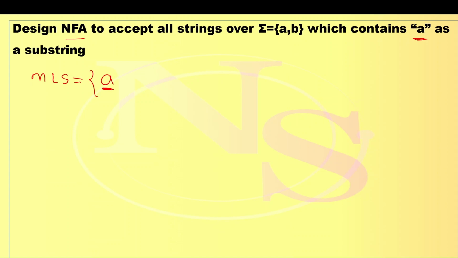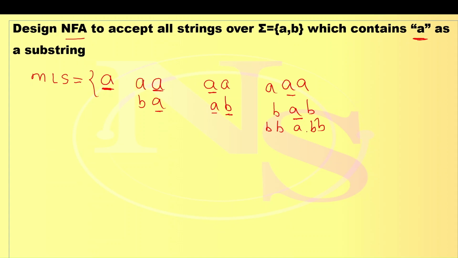A should be a substring, or I can say A should be present. Before that any symbol is allowed, maybe A or B, but it should contain A. Or after A another A may come. Or after reading the A, B may come. Before and after, any symbol is allowed, any number of times. For example, double B is allowed before and after A, or double A is allowed before and after A. It should contain A, and for that we need to design the NFA.